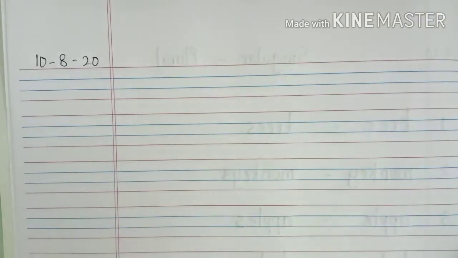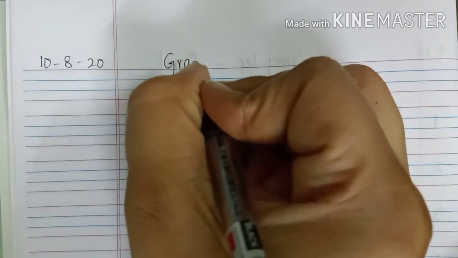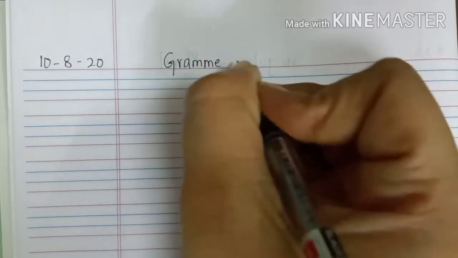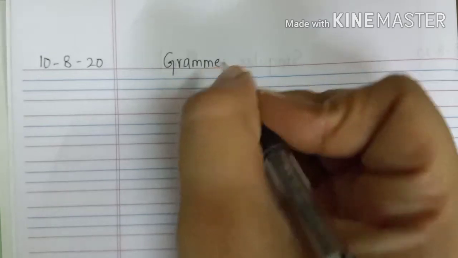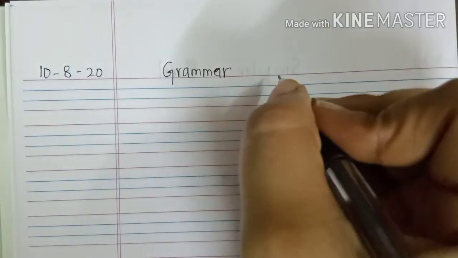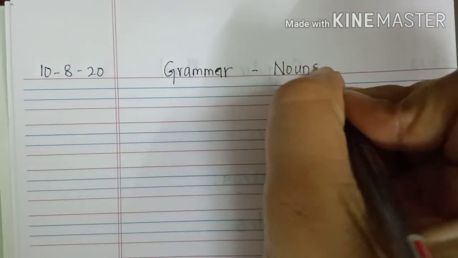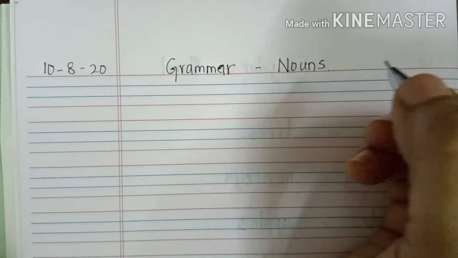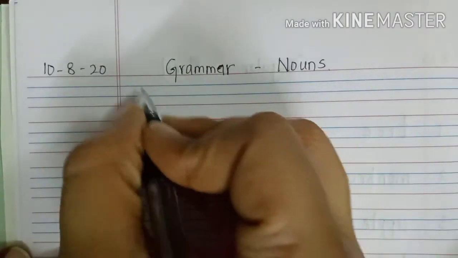On the next page, we will be writing the date again. 10-8-20. We will be writing G-R-A-M-M-A-R, grammar. Grammar. Now, in this we will be learning nouns or naming words. Here we will be writing the definition of noun.